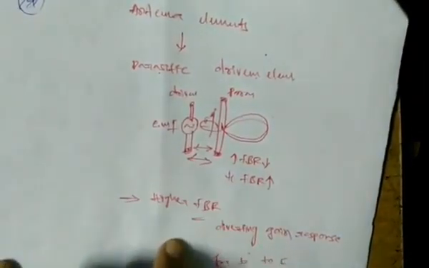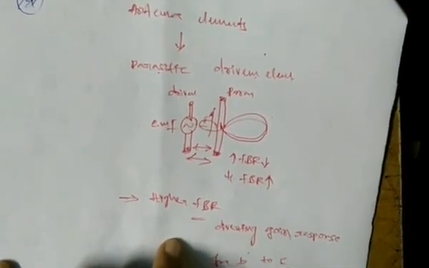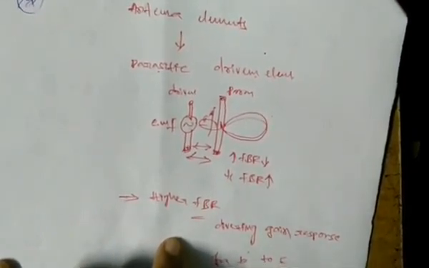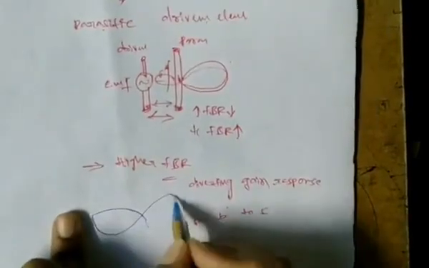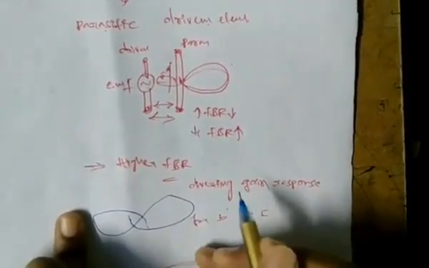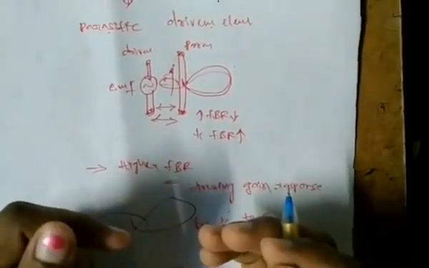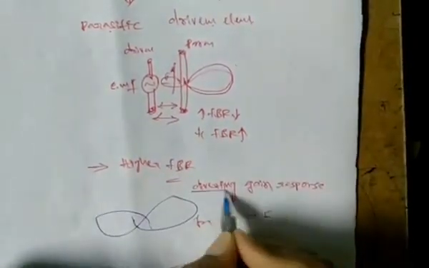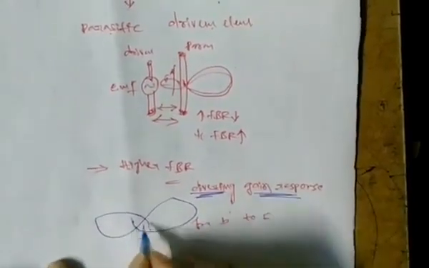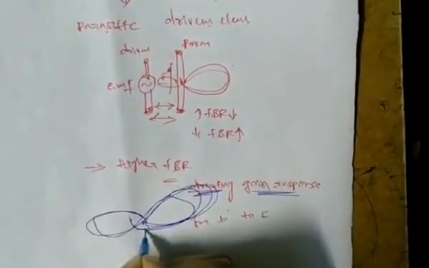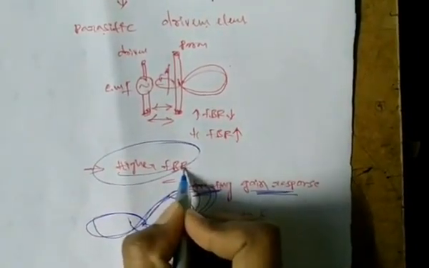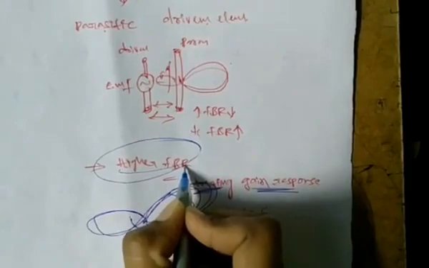Okay, so how do we obtain a higher FBR? For obtaining a higher front to back ratio, we have to divert the gain response of the antenna from backward to forward, that is, to the front direction or the desired direction. Like that we obtain the higher FBR. And this front to back ratio is important in a receiving antenna rather than a transmitting antenna.